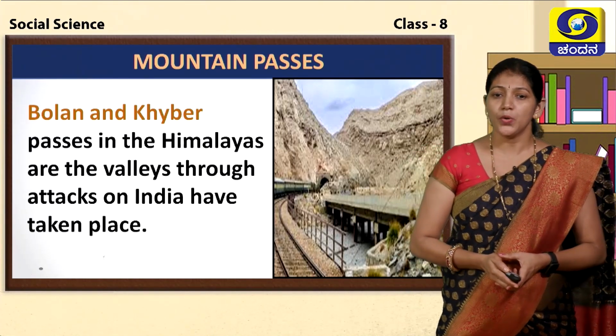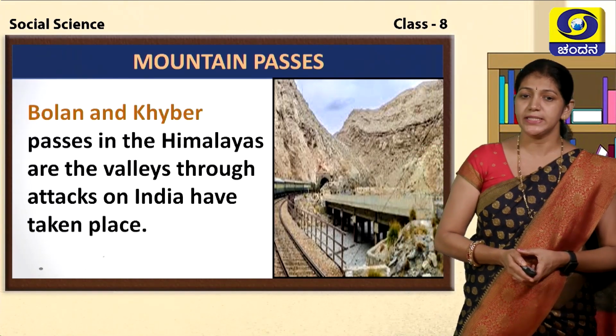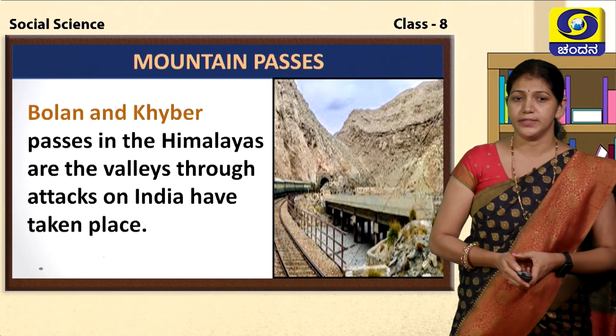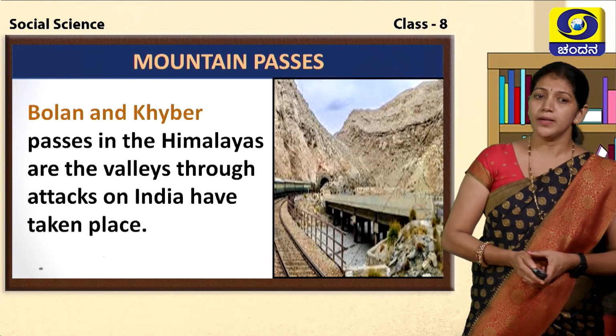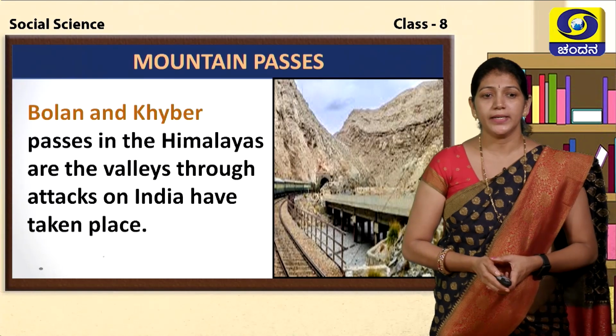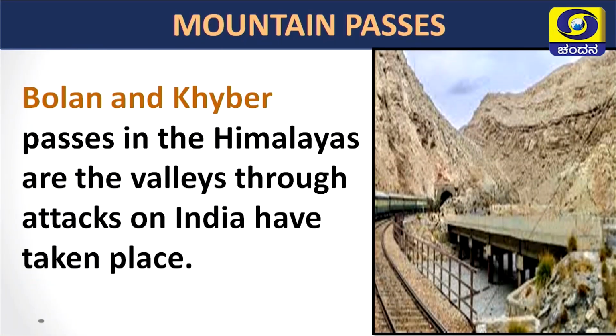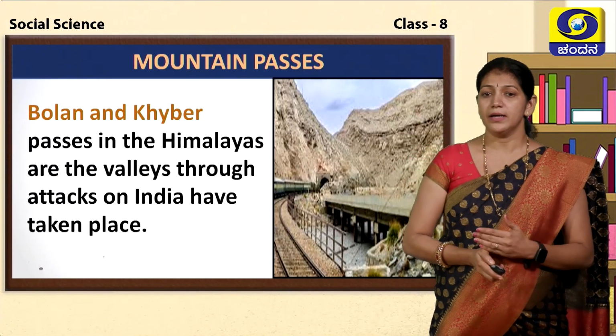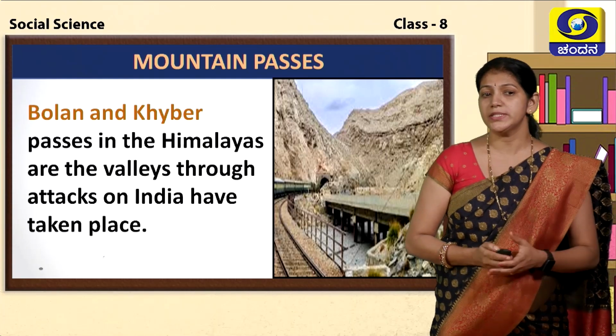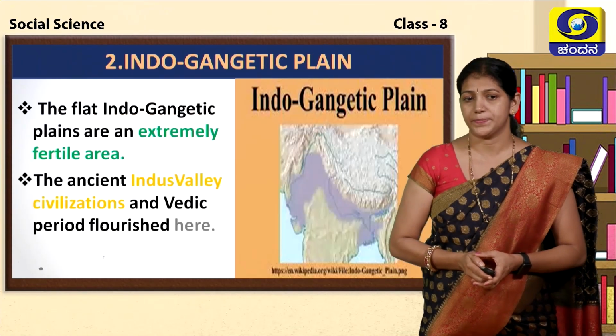And mountain passes. The two important mountain passes we can see in the Himalaya region are the Bolan and Khyber. The Bolan and Khyber passes in the Himalaya are the valleys through which attacks on India have taken place. Many enemies attacked India through these mountain passes.